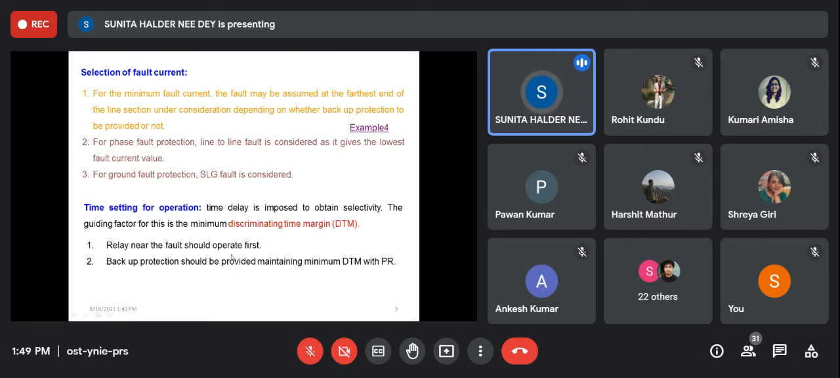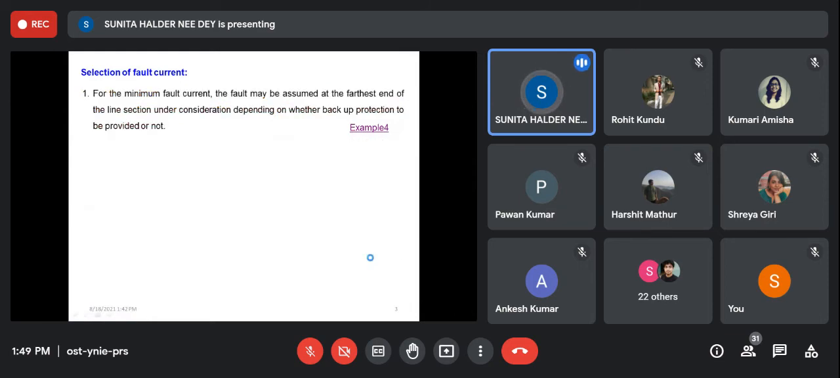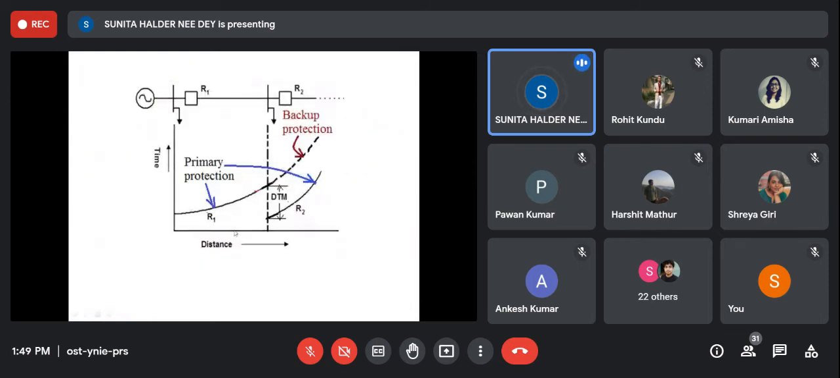The relay near the fault should operate first. Obviously, backup protection should be provided, maintaining minimum DTM with PR. PR means primary relay, that is what I have told here. That means there will be a minimum DTM. This DTM should be there when this R1 is used as backup protection. But when R1 is used as primary protection, then there is no question of DTM. It is direct time.